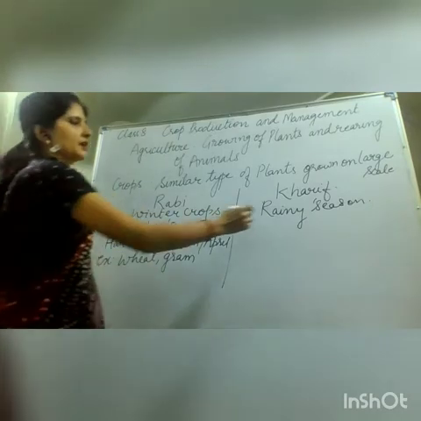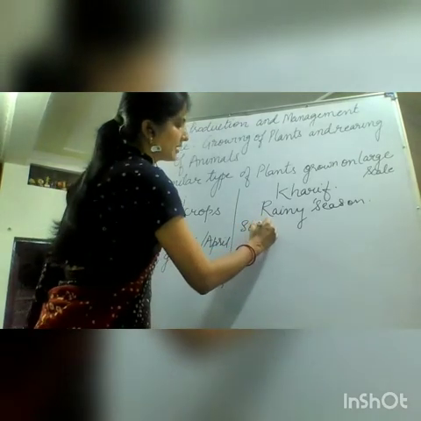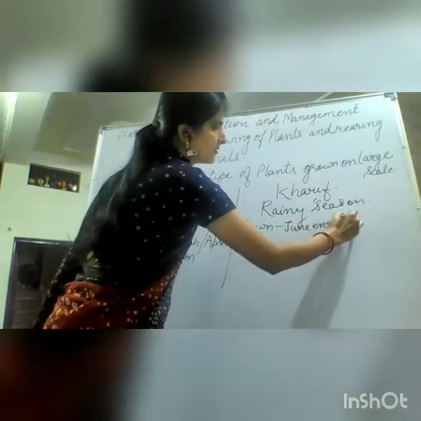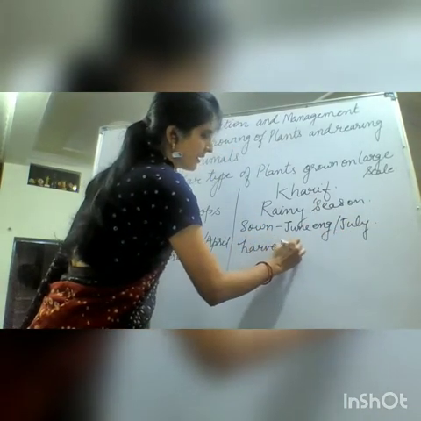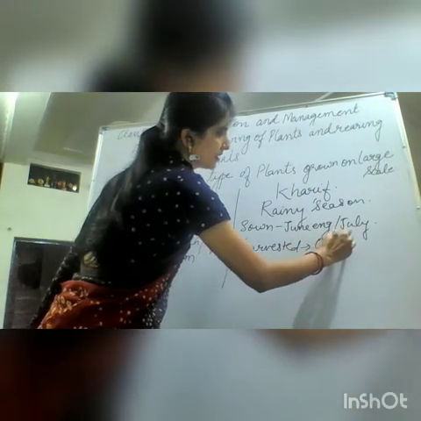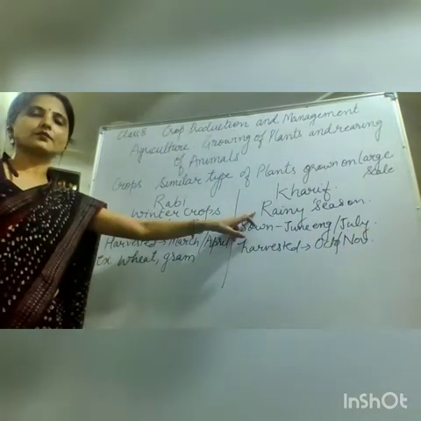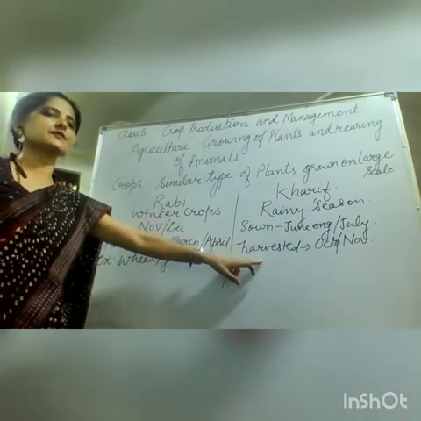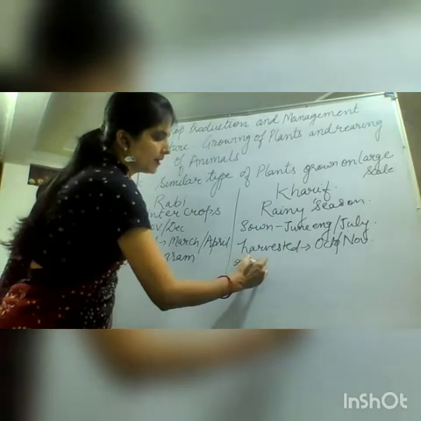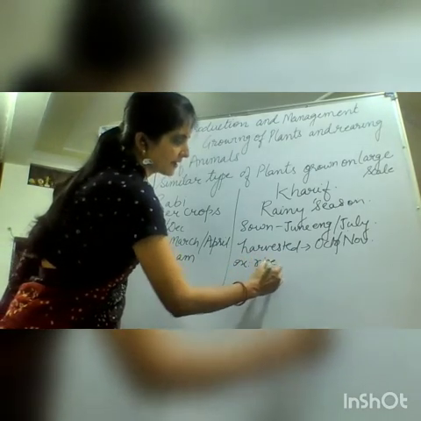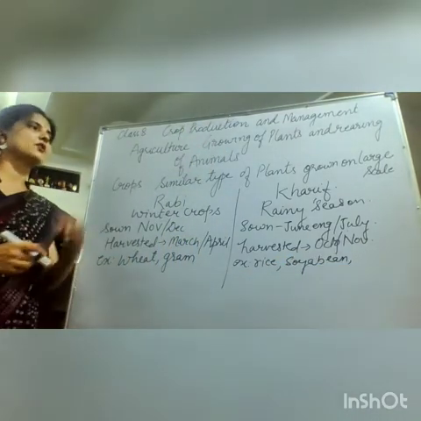Similarly, rainy season crops, like nowadays, rainy season is going on. They are sown in the months of June and July and harvested in the months of October or November. Their water requirements are more. That's why they are cultivated in the rainy season, in hot and humid conditions. For example, paddy, that is rice, is cultivated in the rainy season. Then soya bean and sugarcane, these are all rainy season crops.